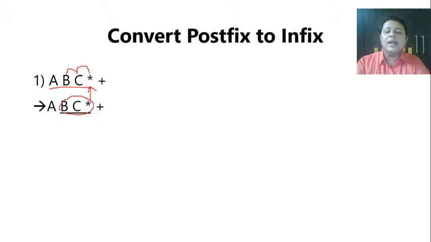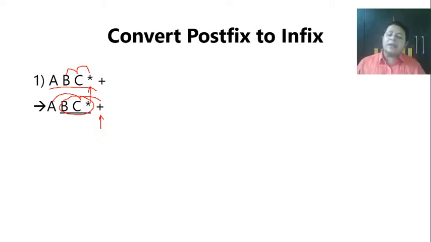Now why to circle that? Because now that will act as a single operand. Okay, so let us go ahead. We've gone up to star. Okay, next operator is plus. Now what plus is going to work with? Plus is going to work with the previous two operands. But now understand what are they? This complete operand and A. This is how it's going to work.